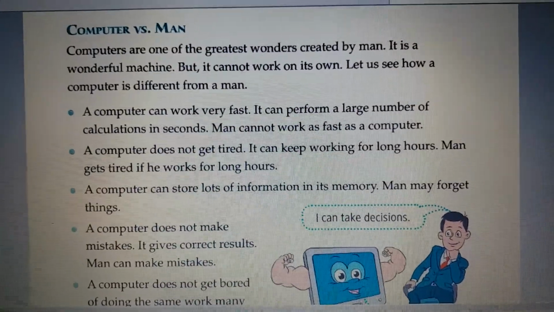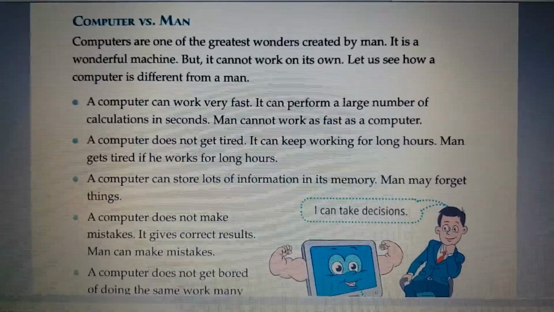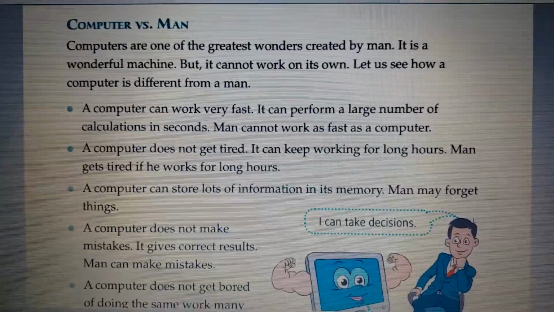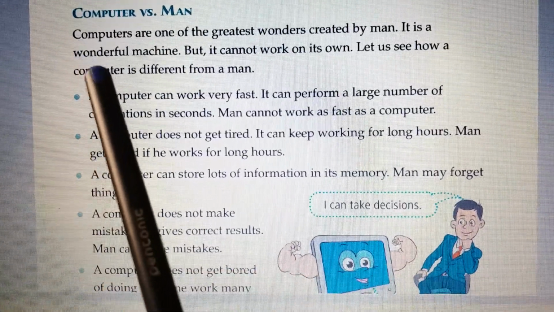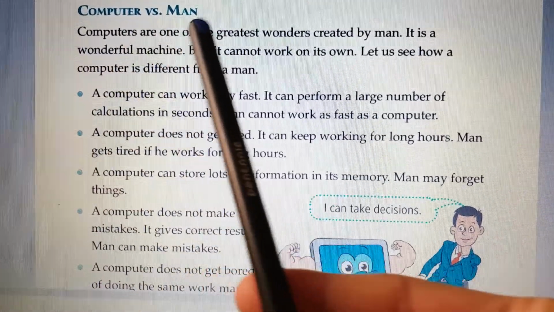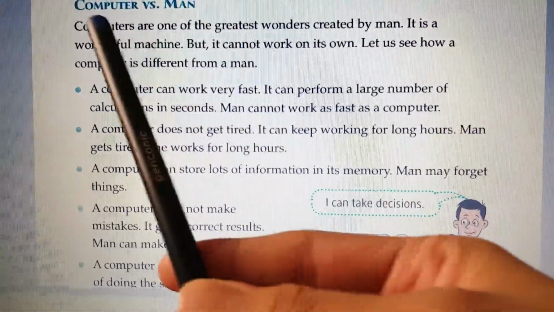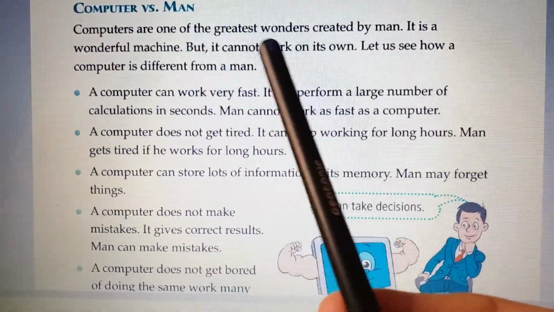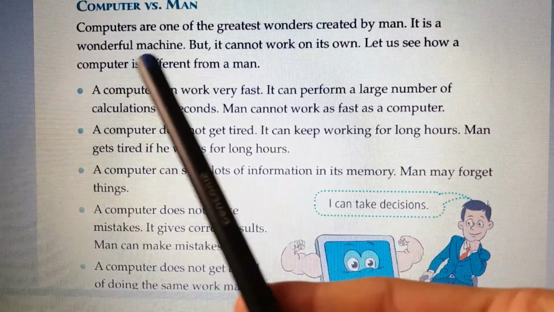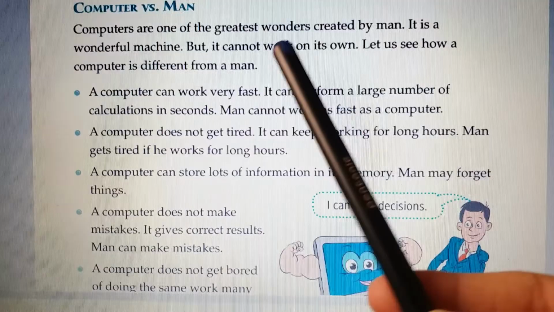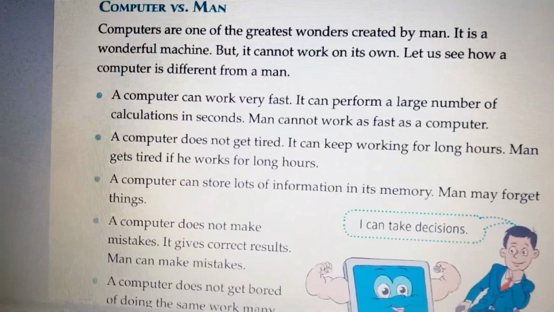So students, we will read the chapter from our textbook. You all have to read along with me. The topic is computer versus men. Computers are one of the greatest wonders made by men. It is a wonderful machine, but it cannot work on its own. Let us see how a computer is different from a man. Here we are going to see the difference between man and computer.